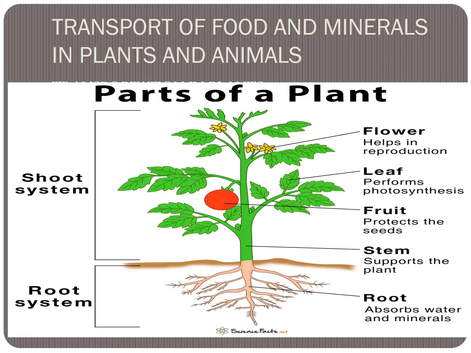So here xylem and phloem, these two tissues, are called vascular tissues. The vascular tissues help to transport water and food. Xylem tissue helps conduct water, while the phloem conducts the food.